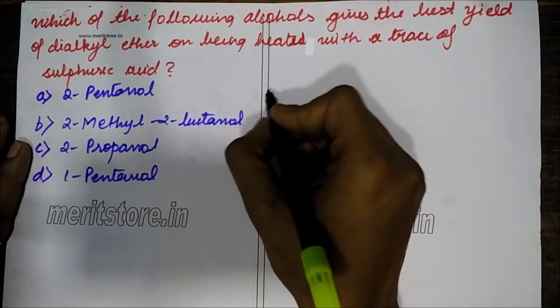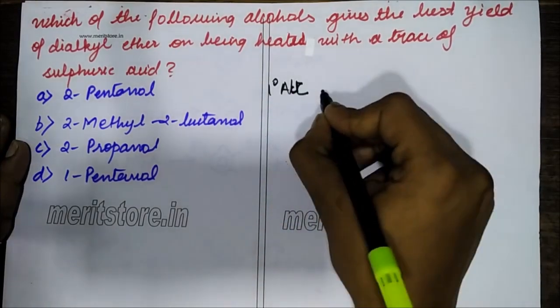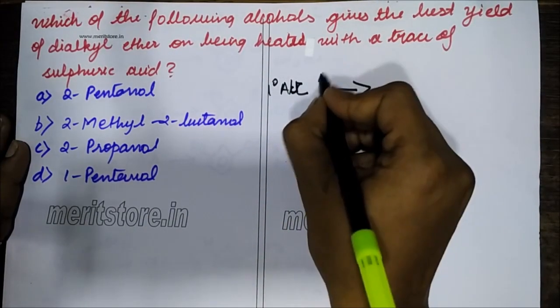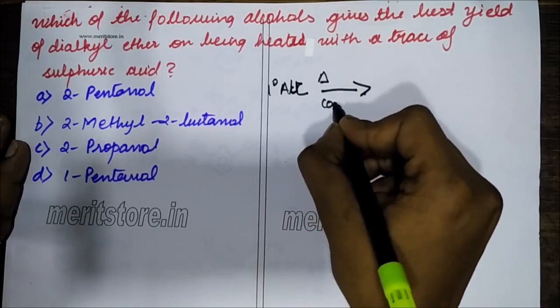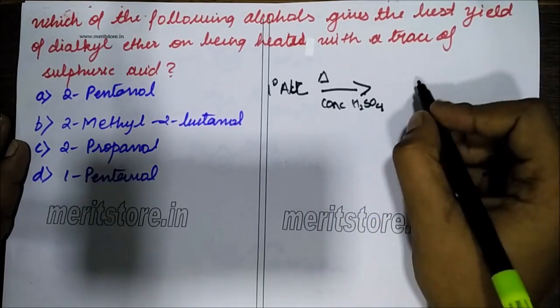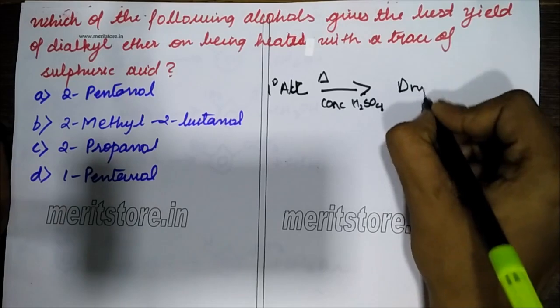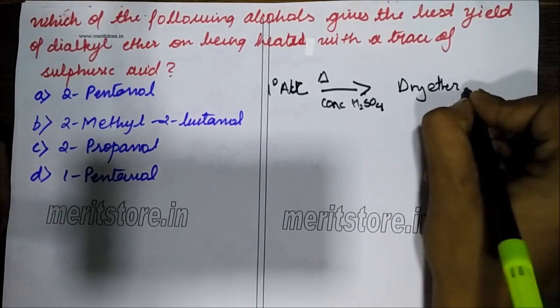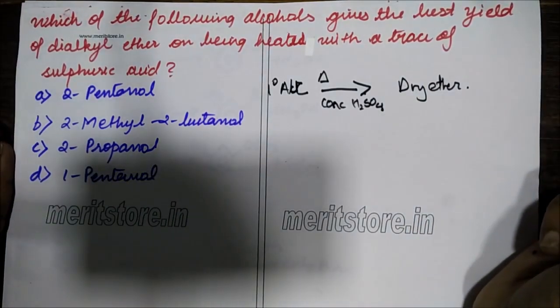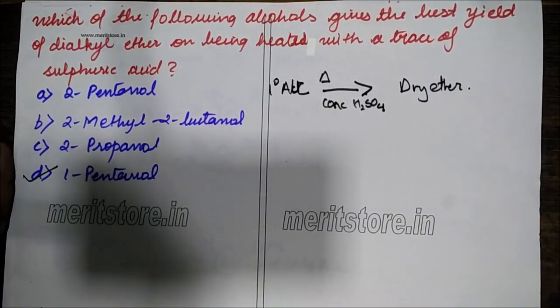Primary alcohol, on treatment when heated with concentrated H2SO4, will give the best yield of ether. So for dialkyl ether, the primary alcohol is 1-pentanol.